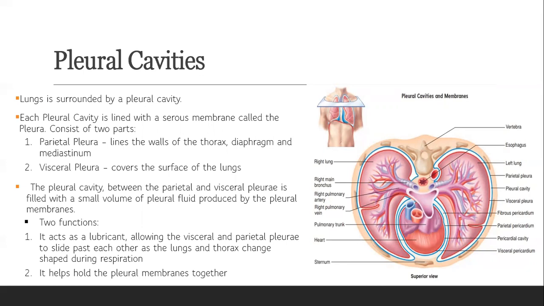So this pleural cavity between the parietal and visceral pleura is filled with a small volume of pleural fluid produced by the pleural membrane. So this pleural fluid acts as a lubricant, allowing the visceral and parietal pleura to slide past each other as the lung and thorax change shape during respiration. And it also helps hold the pleural membranes together.